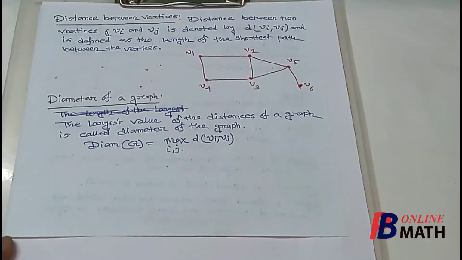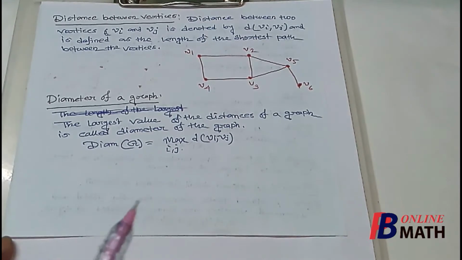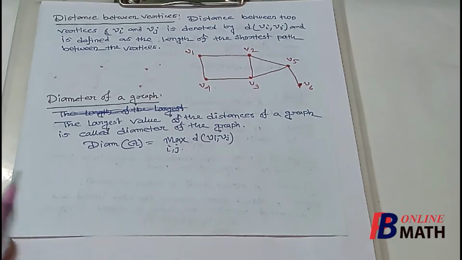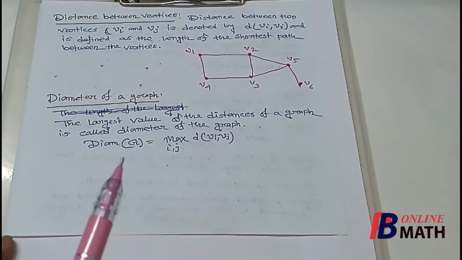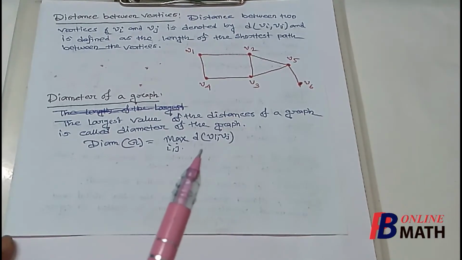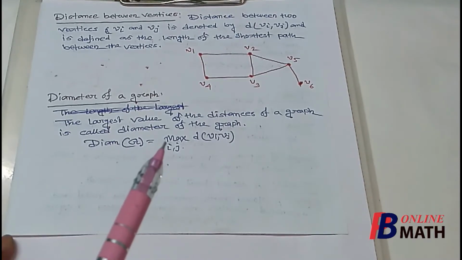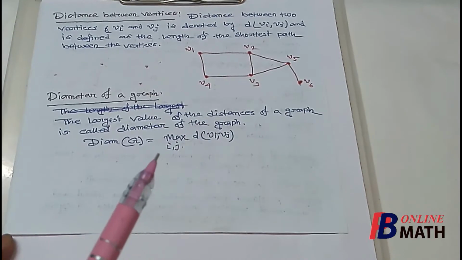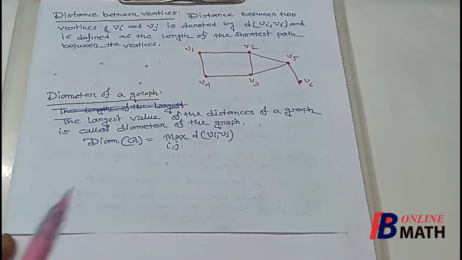Next we define diameter of a graph. Now it is defined as the largest value of the distances of a graph is called the diameter of the graph, and it is denoted by diam G, that means diameter of the graph G. It is the maximum of the distance between any two vertices. So if we compute the distances between any two vertices of a graph, then the distance which is maximum is called the diameter of the graph.